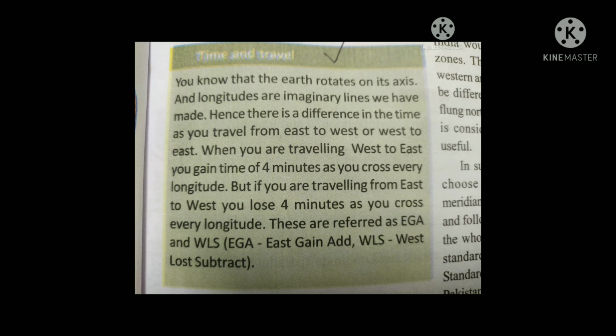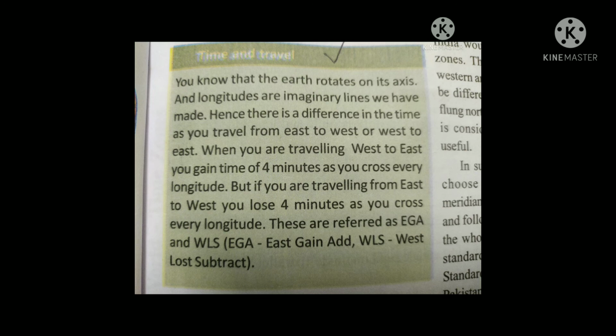Okay children, next we see time and travel. You know that the earth rotates on its own axis, and longitudes are imaginary lines we have made. Hence, there is a difference in the time as you travel from east to west or west to east.